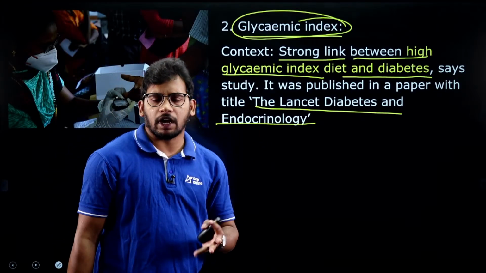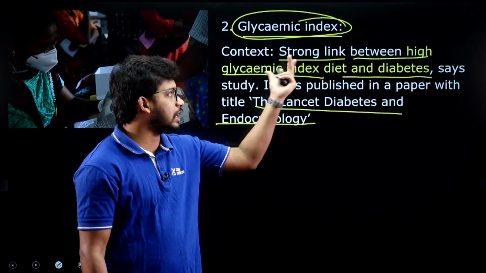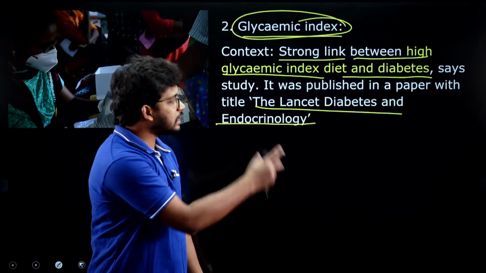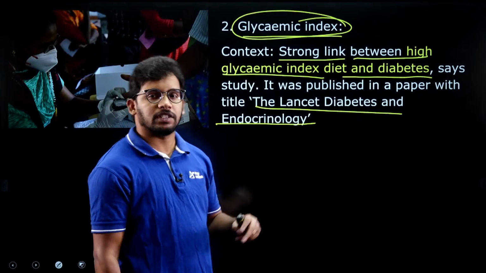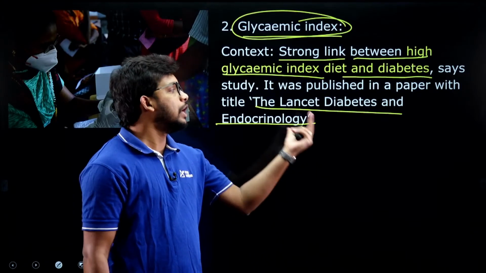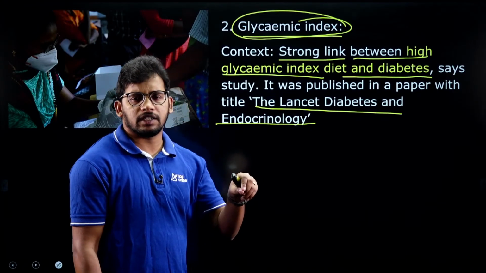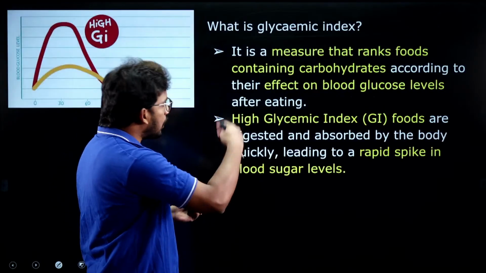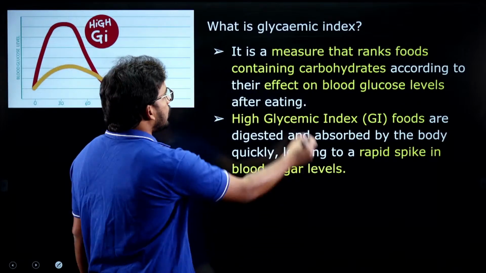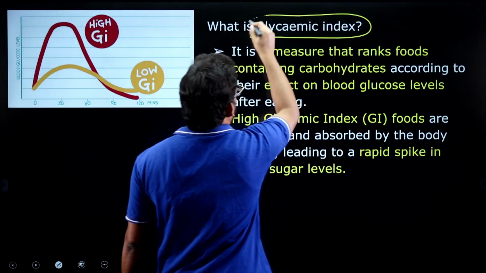You may be confused or not clear about what exactly this glycemic index is. Let's come to the context again after discussing the total concept of glycemic index and how it is calculated. So just understand that a high glycemic index may cause diabetes. Just remember that. Now let's move to what actually a glycemic index is.